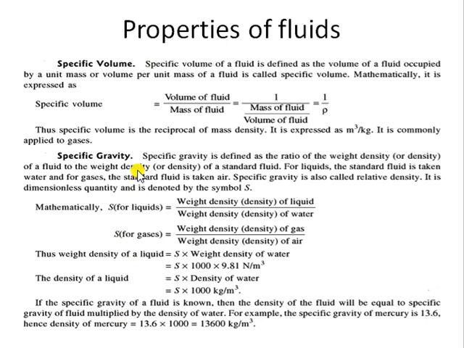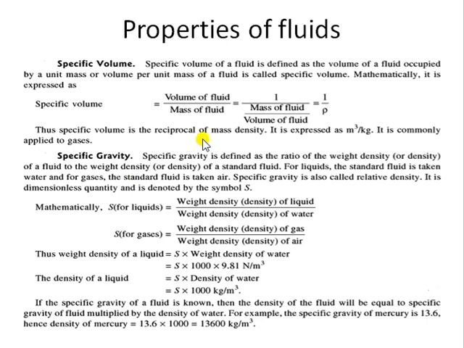When we talk about specific volume, we just want to calculate how much volume a fluid takes up when stored. Suppose you want to store 1 kg of fluid in a particular container, you need to know how much volume it is going to occupy. Accordingly you can decide the size of the container, and that is the importance of specific volume.